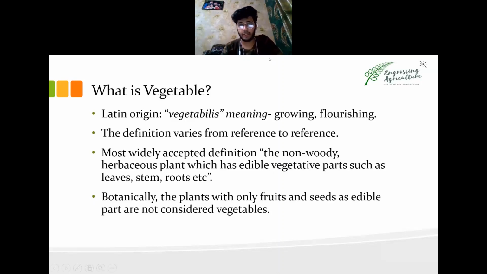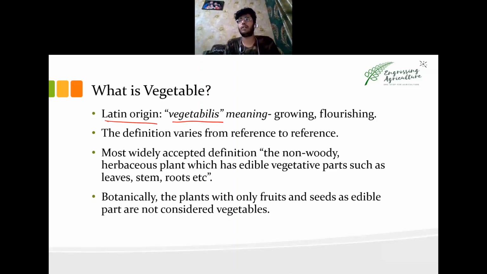Vegetable is of Latin origin, from vegetabilis. Vegetabilis means growing or flourishing. As you know, vegetables are fast growing, and regeneration is more than in normal trees. So it is growing or flourishing. Vegetabilis से originate हुआ है vegetable.